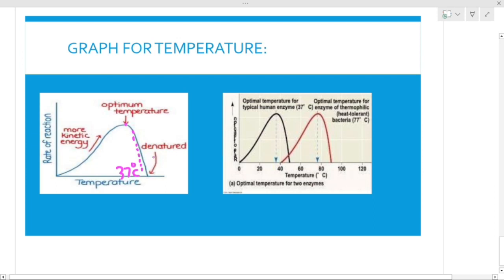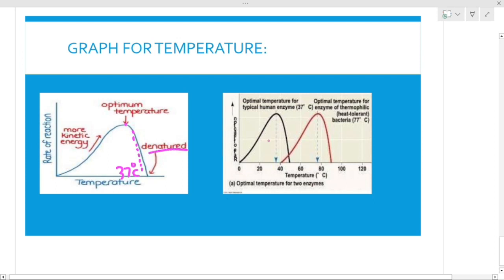The hydrogen bonds will disorient, because they are temperature sensitive. So this is how this graph is depicting the enzyme action according to the temperature. This is the best temperature, and this is the gradual temperature that we are giving, and the enzyme activity is proceeding upward. But when we give a temperature more than the optimum temperature, the enzyme will denature.